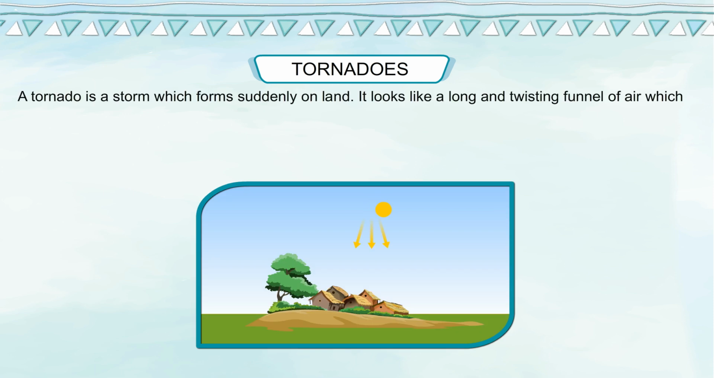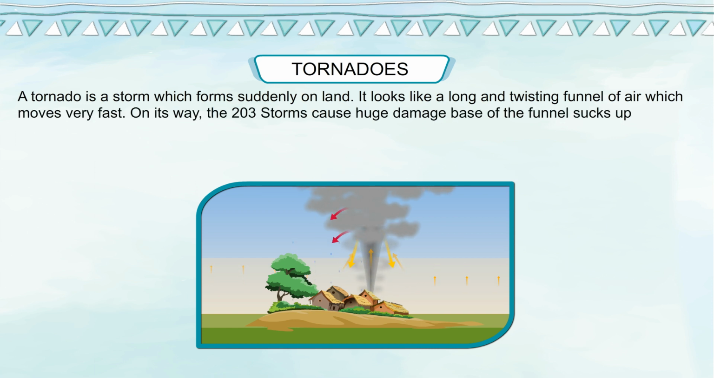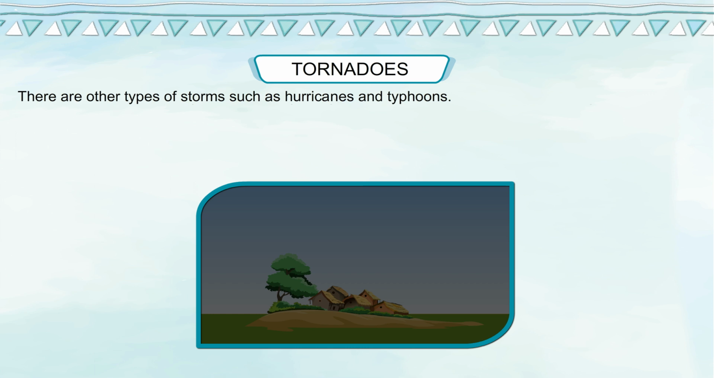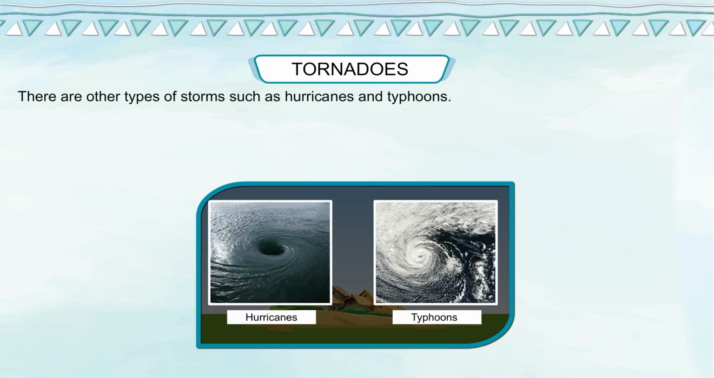Tornadoes. A tornado is a storm which forms suddenly on land. It looks like a long and twisting funnel of air which moves very fast. On its way, the base of the funnel sucks up everything such as trees, buildings, cattle, cars, buses. These are then thrown down when the force of air reduces. There are other types of storms such as hurricanes and typhoons.